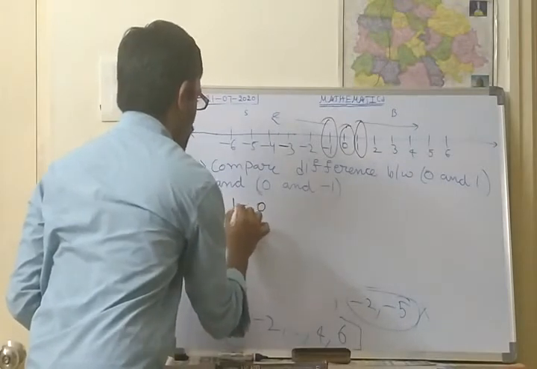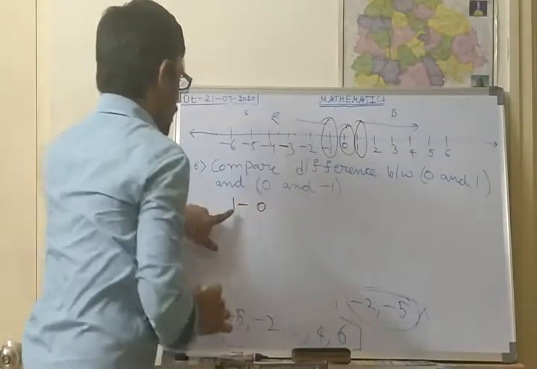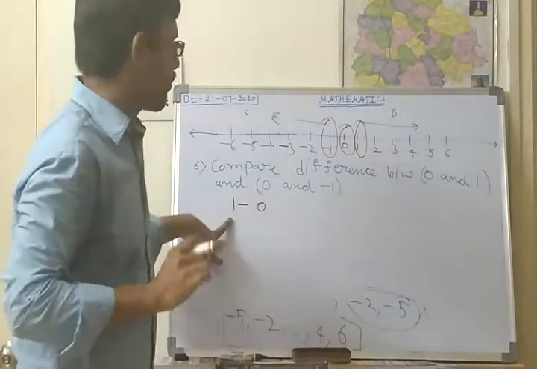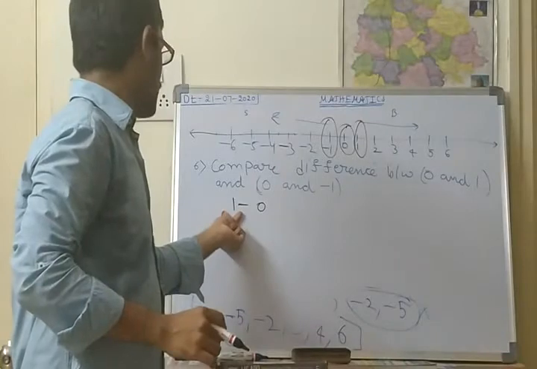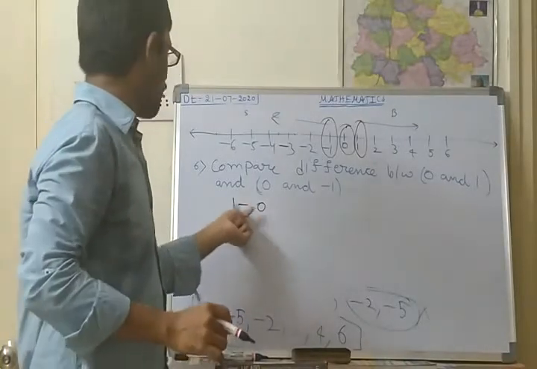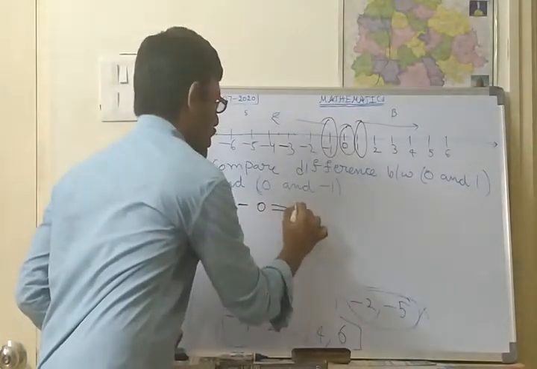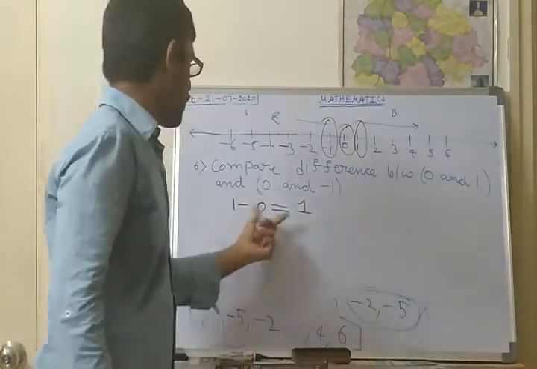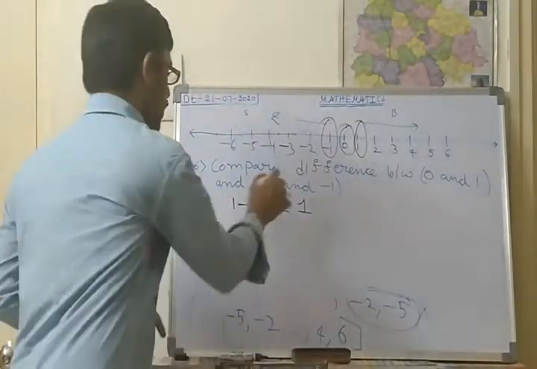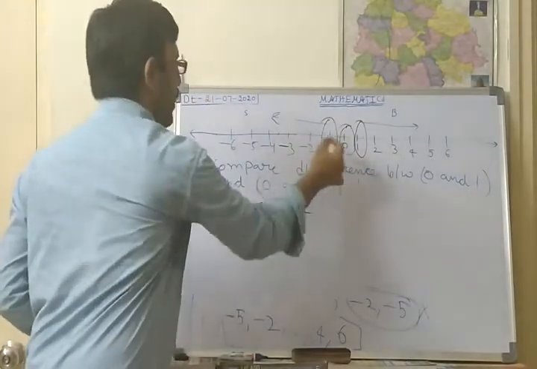In subtraction, the first number should be the bigger number. 1 is a bigger number than 0, so 1 minus 0 is always 1 only. So the difference between 1 and 0 is 1. Next, the difference between 0 and minus 1.